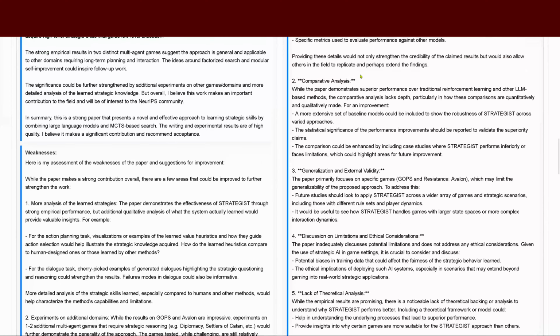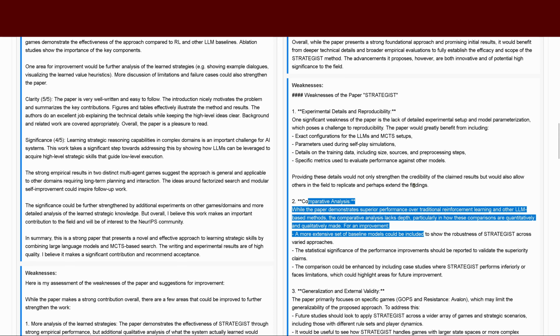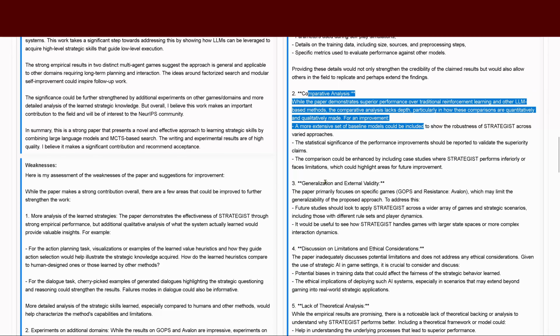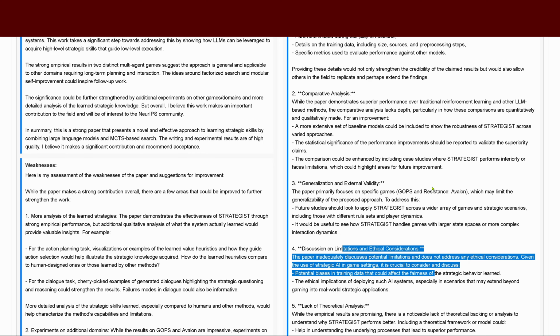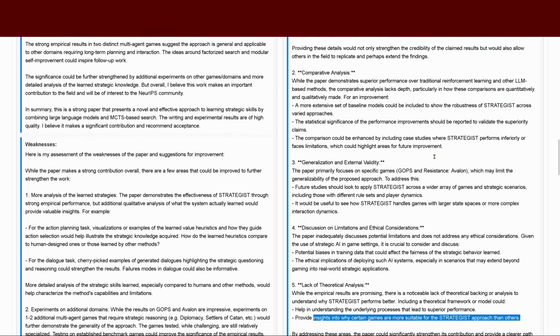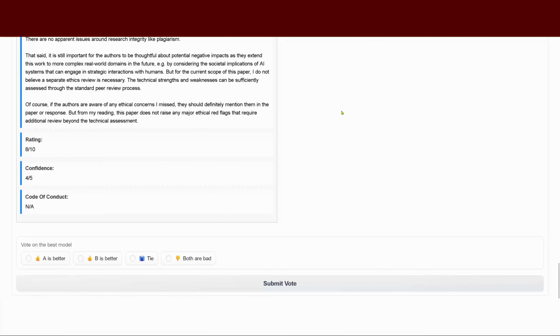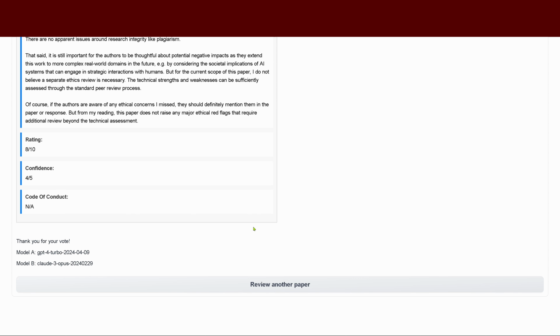If you look at the weaknesses of Model A and Model B, you see the AI agents focusing on different points. So if you could answer the weaknesses on A and the weaknesses on B, that would be great. So you can improve your performance given what other reviewers did on similar topics in your domain expertise. And the LLM learned from the other human evaluators to simulate the human evaluators. So I say here, I think A is better, so I submit my vote for an agent, and you see it was GPT-4 Turbo compared to Claude 3 Opus.